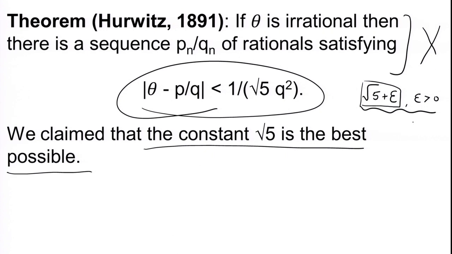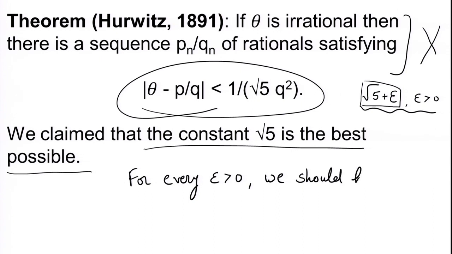That means, we should give you an example. So, for every epsilon positive, we should have a number theta, which will of course depend on epsilon. We need this number to be irrational.